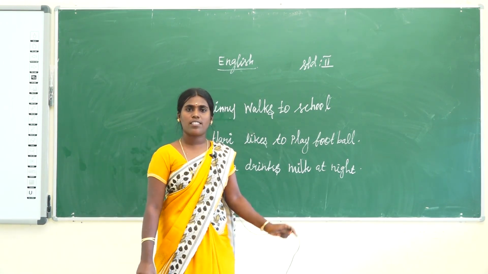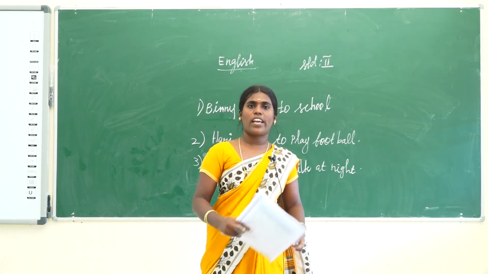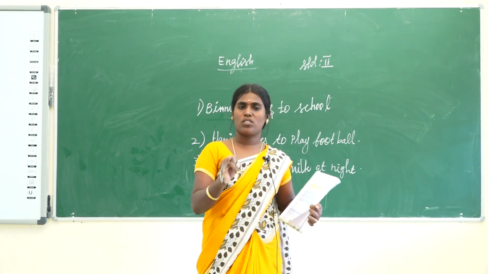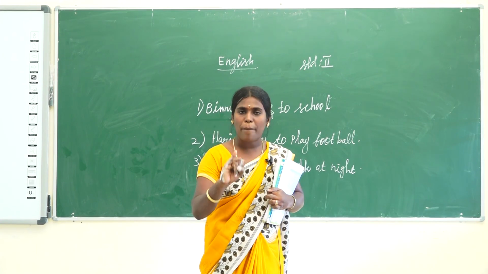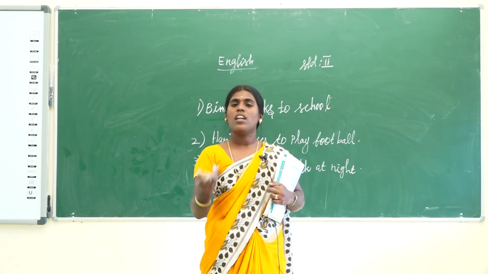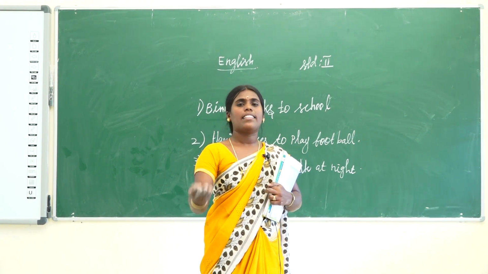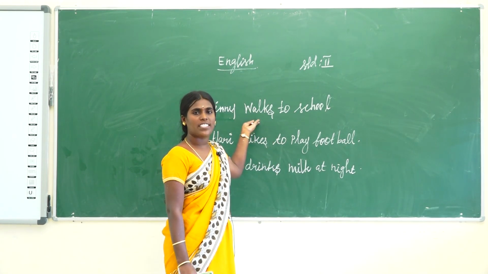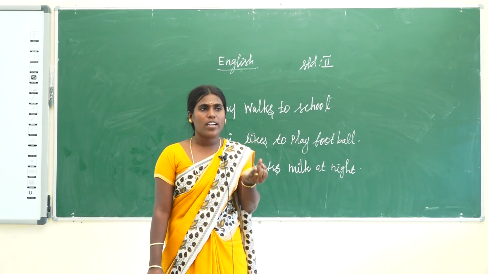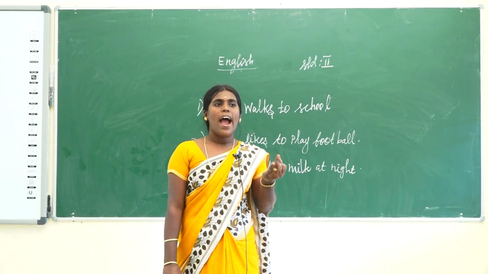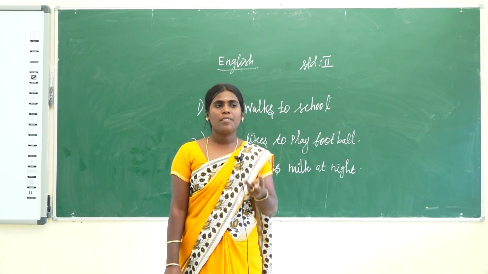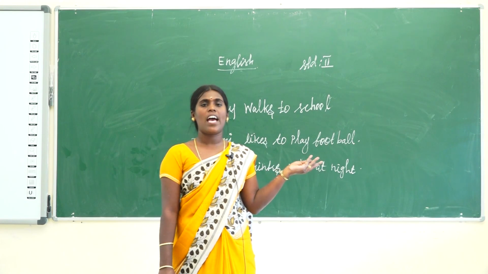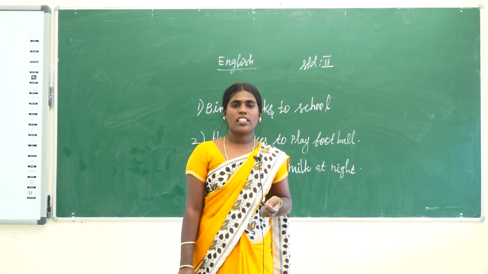Does everyone understand today's class? What did we see today? First, we saw nouns. Two types are there: one is proper noun, another one is common noun. Then we saw some examples. Next, what is a sentence? What are the two parts of the sentence? Naming part and telling part. How to identify the naming part and telling part. So everyone do the homework in your rough notebook. Okay, thank you students.